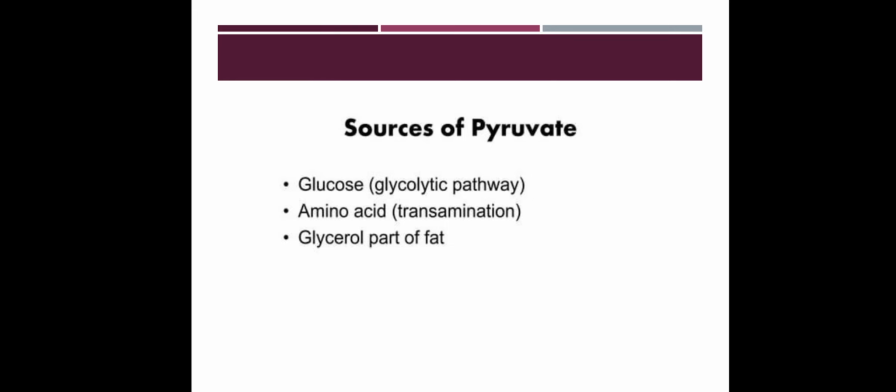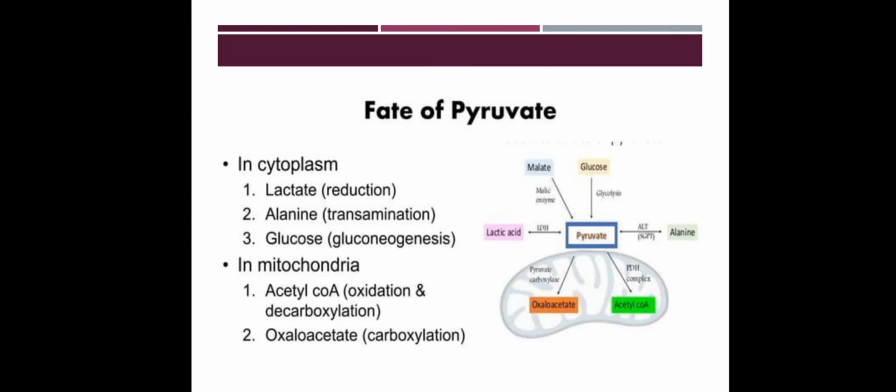Then the source of pyruvate. The sources of pyruvate are glucose, which is the glycolytic pathway, amino acids from transamination, glycerol part of fat, etc. Here, this diagram shows how pyruvate is produced: from malic enzyme, which releases pyruvate; from glucose glycolysis, whose end product is pyruvate; from lactic acid by lactate dehydrogenase, which forms pyruvate; and from alanine by ALT or SGPT, alanine transaminase, which forms pyruvate.